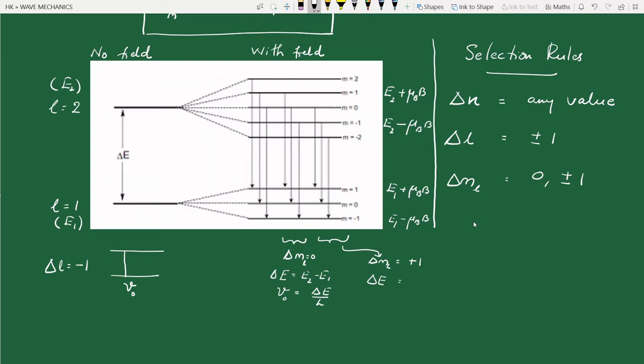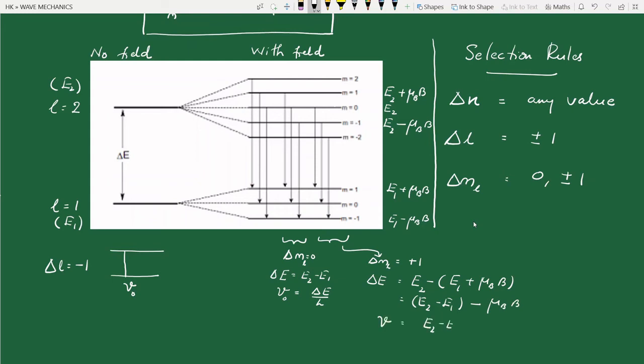Okay, let us consider the first one, 0 to 1. So here the energy is E2. Here the energy is E1 plus mu B into B. So initial minus final, because higher minus lower, right? So we have E2 minus E1 plus mu B into B. Okay, so this is E2 minus E1 minus mu B into B. So what is the frequency now?